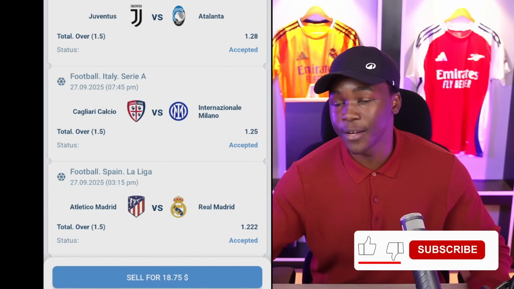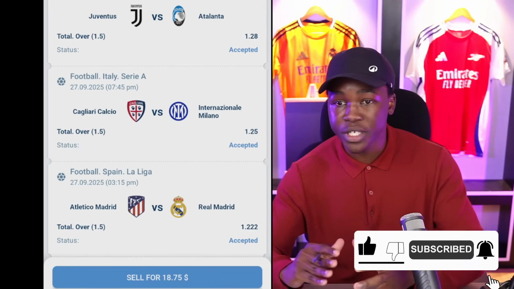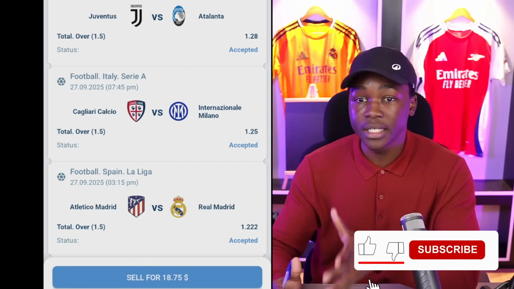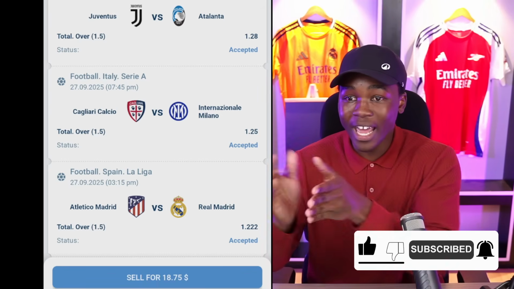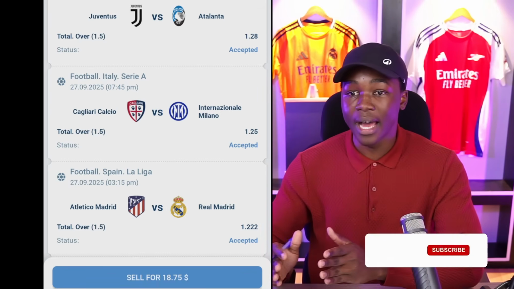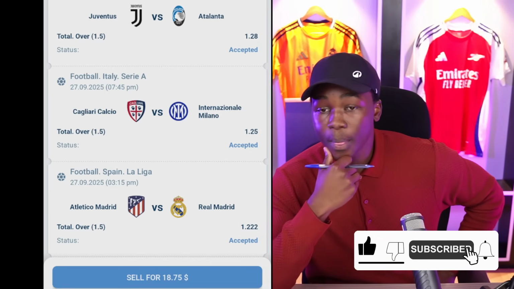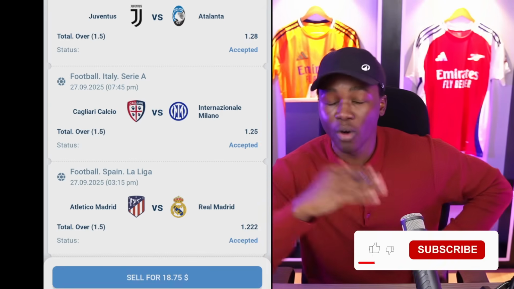Interesting match, interesting fixture. Over 2.5 goals is really possible. But the problem is, my correct score forces me to believe that Cagliari versus Inter Milano will end with Inter Milan winning the game by a scoreline of 2-0 or 2-1. Right? That is why I have run away from the option of over 2.5 goals.